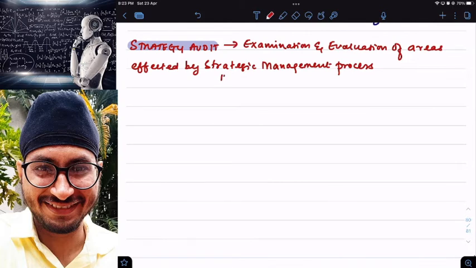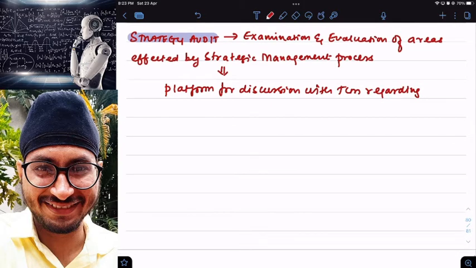So when a strategy audit is conducted, it provides a platform for discussion with top level management. The auditor will sit with the top level management and discuss regarding corporate actions, or changes in the existing strategy, existing business plan.